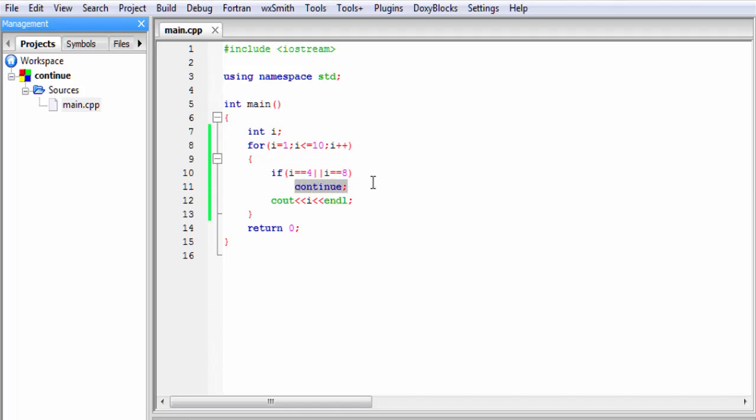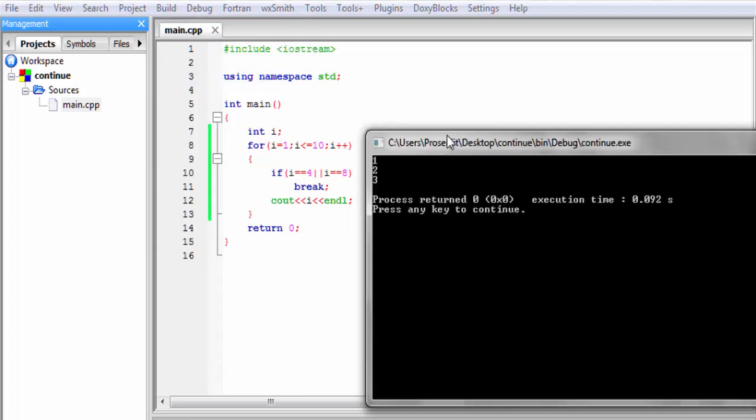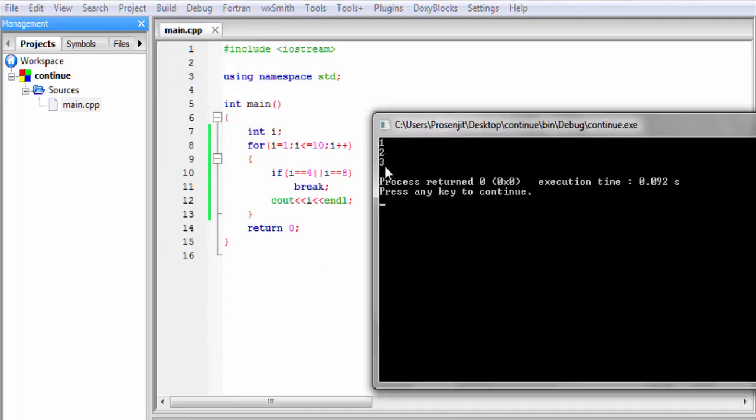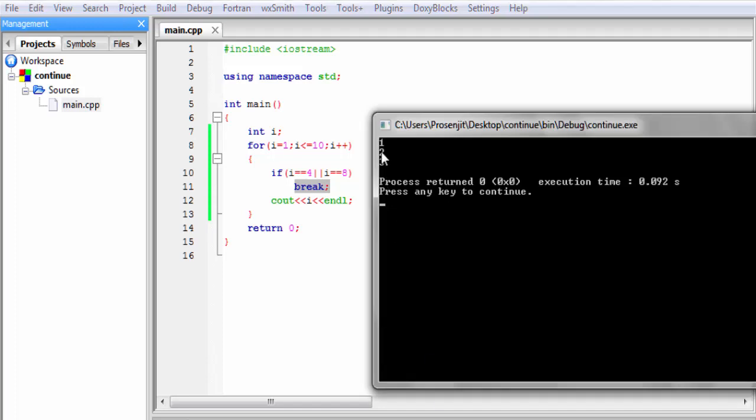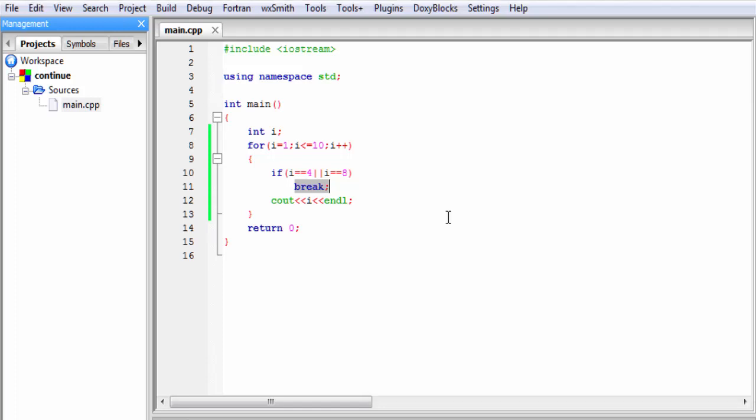I am going to delete it and write here break. Let's check the output, build and run. As you can see here, it prints 1, 2 and 3, because when i is less than 4, this condition is false. So it executes this statement and it prints 1, 2 and 3. But when i is 4, then this condition is true and then it executes the break statement. When break statement is executed, control comes out of this loop and the program is terminated. That's why it prints 1, 2 and 3. That's it. Hope you understand.